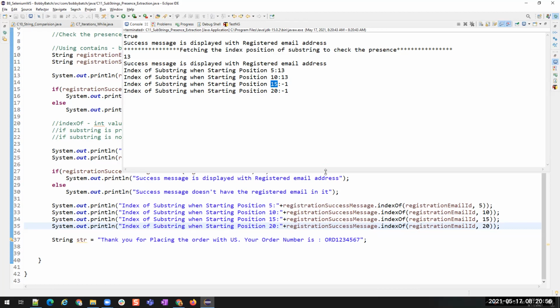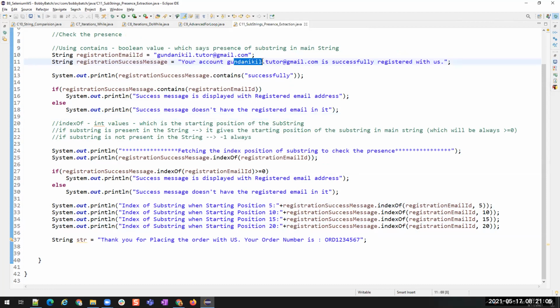And when I use 15, it starts to compare the substring inside the string from the 15th position. So that means it started from this place and it is going to check the entire string till here. In that, do I have this registration email ID? No, right?